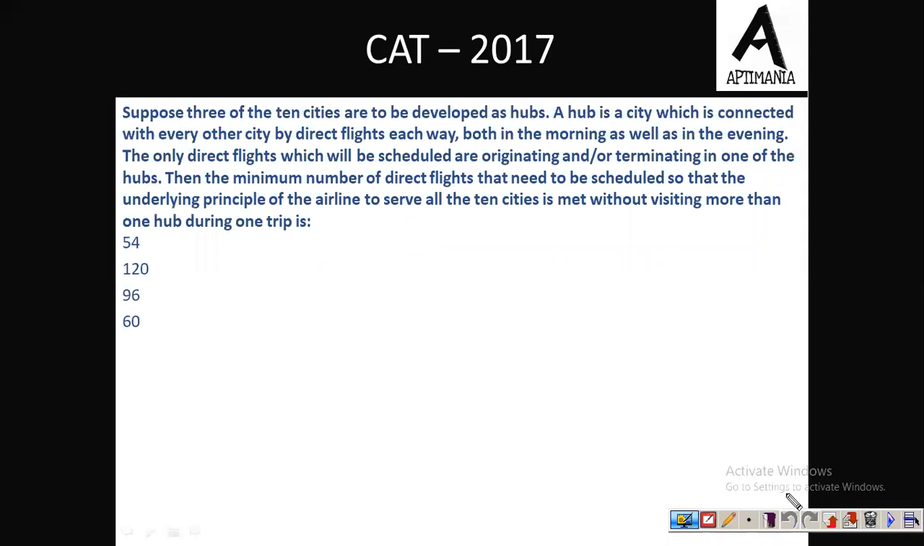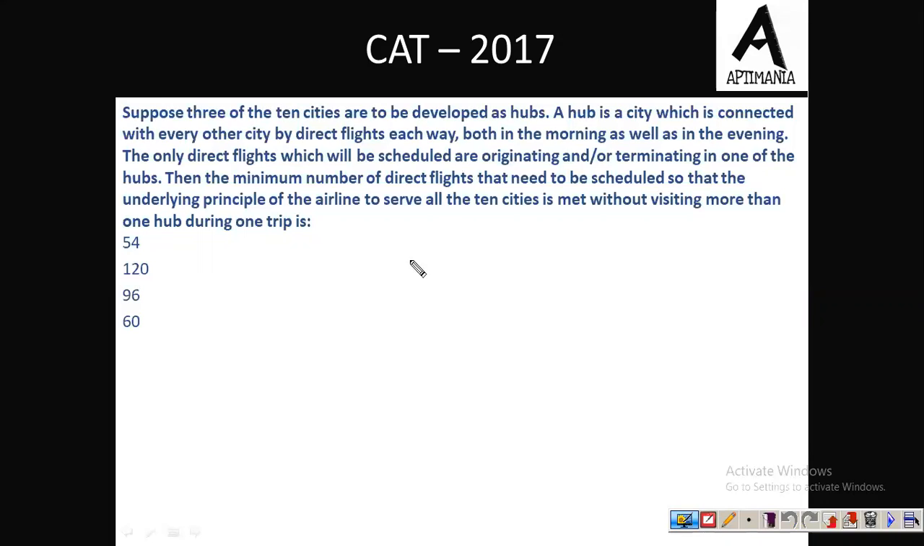So let's move to the second question. Suppose 3 of the 10 cities are to be developed as hubs. Now what is a hub? A hub is a city which is connected with every other city by direct flights each way, both in the morning as well as in the evening. The only direct flights which will be scheduled are originating or terminating in one of the hubs only. Then the minimum number of direct flights that need to be scheduled so that the underlying principle of the airline to serve all the 10 cities is met without visiting more than one hub during one trip.